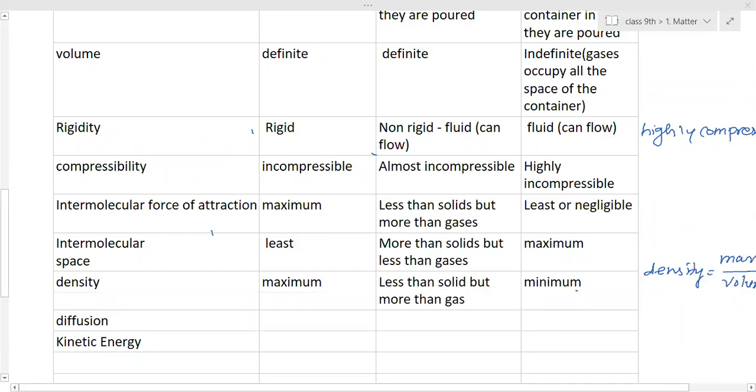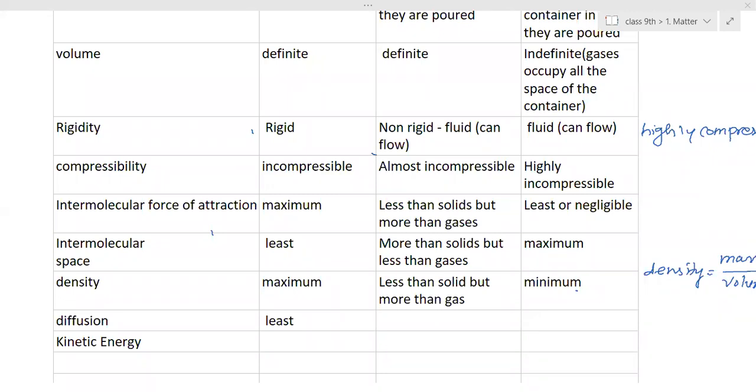Then Daphne, can you tell about the diffusion? Is it possible in solids? Not possible in solids, so it is least. So least diffusion. Then liquids, possible. It is more than solids, but less than gases, right? And then gases, most. It's most possible.